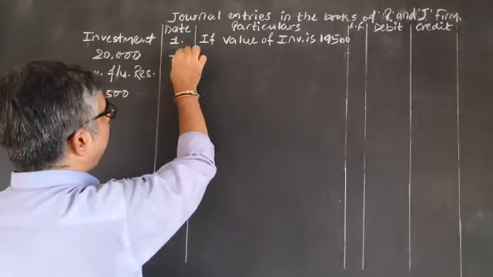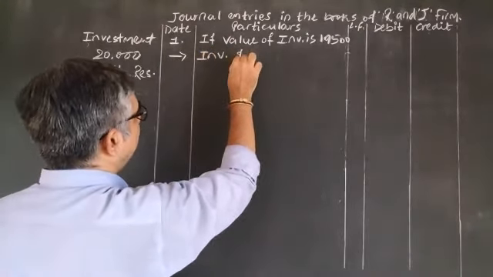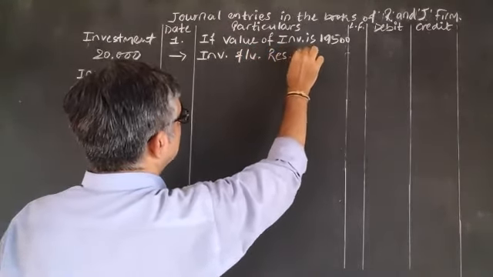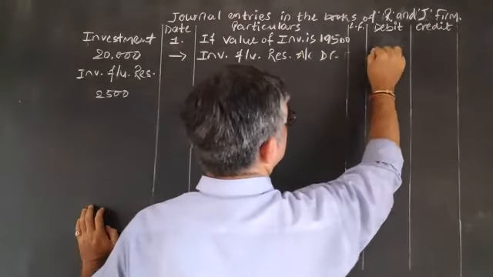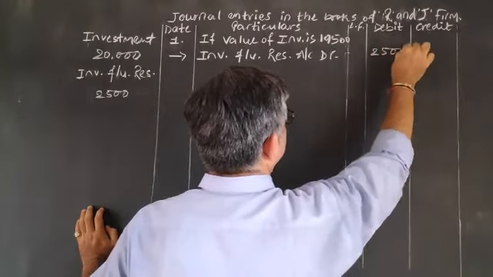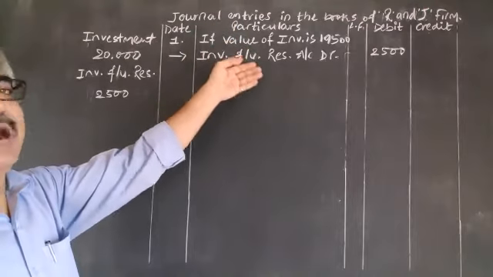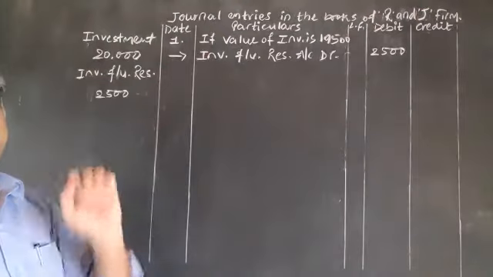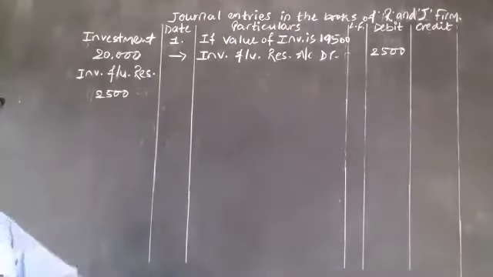So the entry is investment fluctuation reserve account debited 2,500. Now out of this 2,500, 500 we have to transfer to investment account. Why is it so? Because the value of investment reduced by 500.